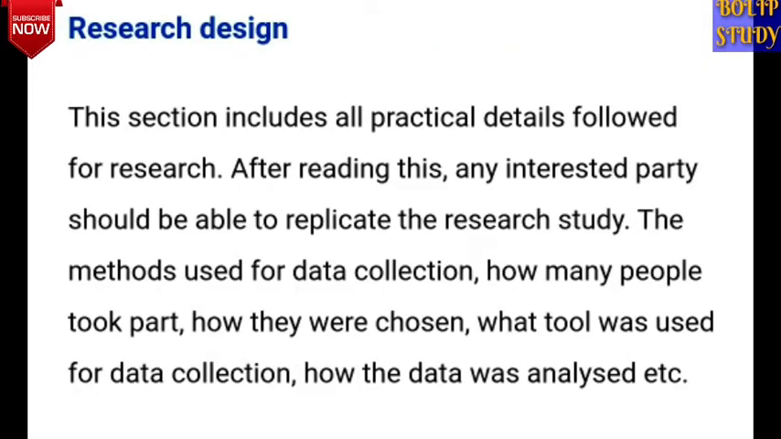After the theoretical framework and review of literature, we point out the next point, that is research design. This section includes all practical details followed for the research. After reading this, any interested party should be able to replicate the research study. The methods used for data collection, how many people took part, how they were chosen, what tools were used for data collection, how the data was analyzed, etc.